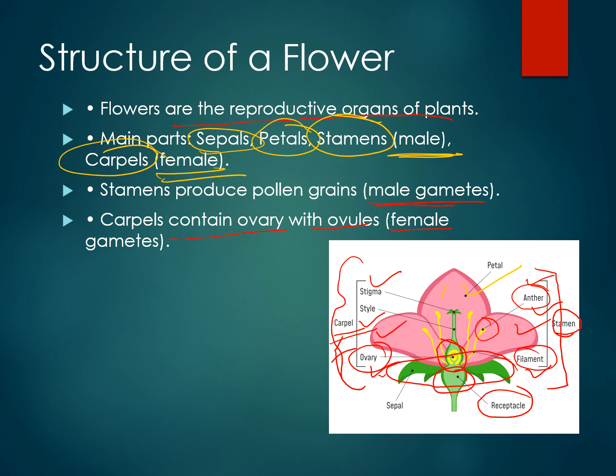So this picture in the next slide we will see in details, and it will make a clear idea about what are the parts: sepals, petals, stamens and carpels. Stamens are the male part which consists of the anther and the filament, and female part is the carpel which consists of stigma, style and ovary. So we will see this diagram again in the next part.